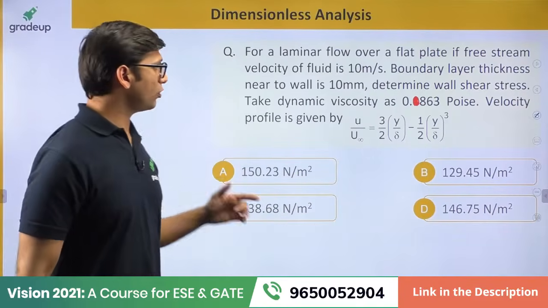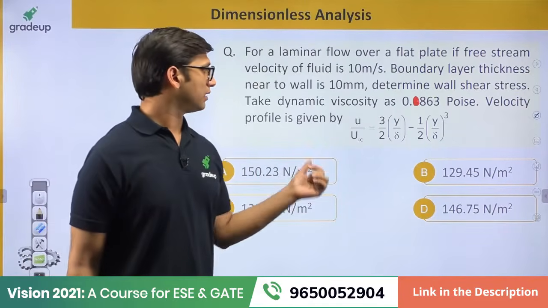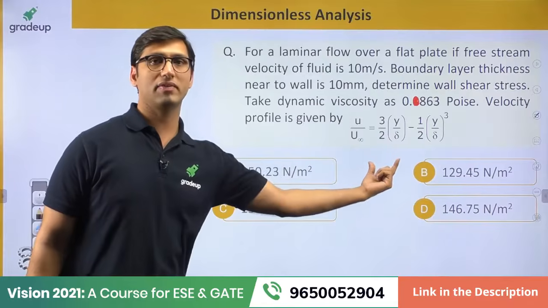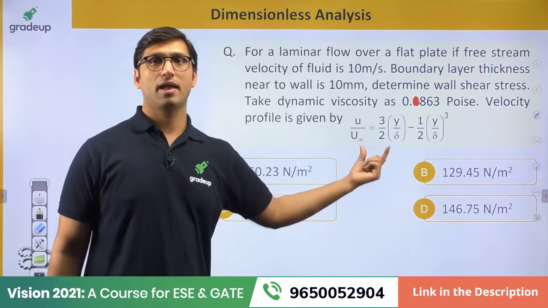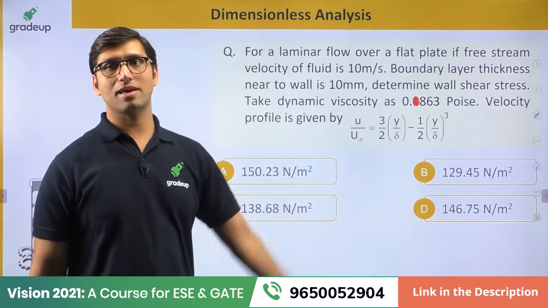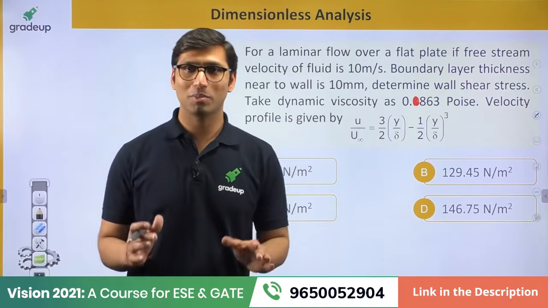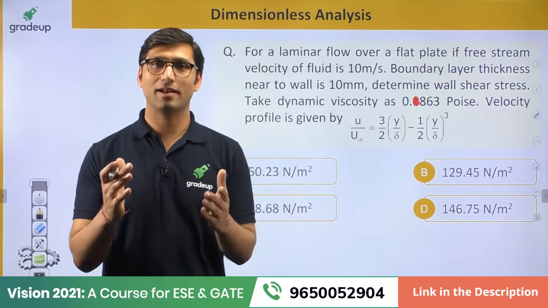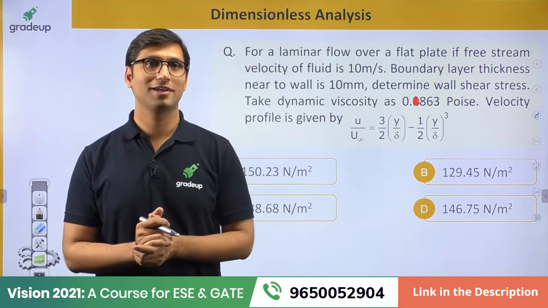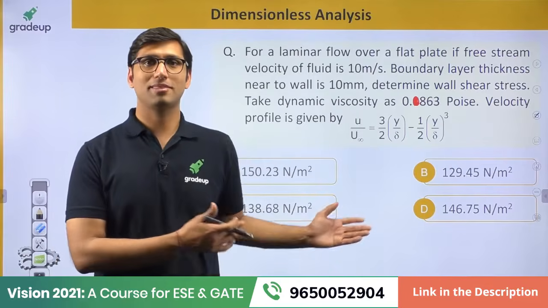In this question, you need to understand that the velocity distribution is given here. Santosh Kumar in the app has solved the question, and he has got option C as the answer. Thank you so much, all of you, for those good and kind words. So please tell me the answer for this question.